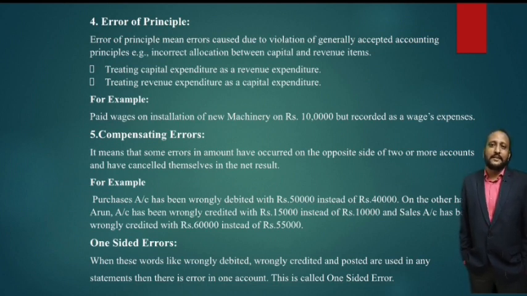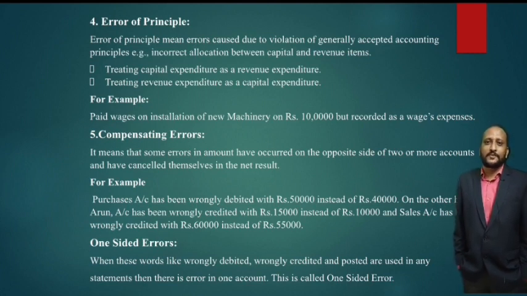On the other hand, Arun account has been wrongly created with 15,000 instead of 10,000, so excess. And sales account has been wrongly created with 60,000 instead of 55,000. So these are called compensating errors.